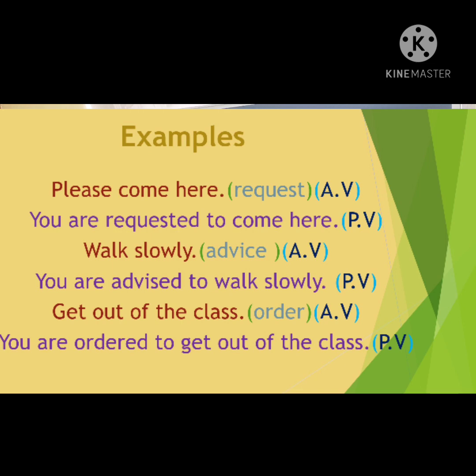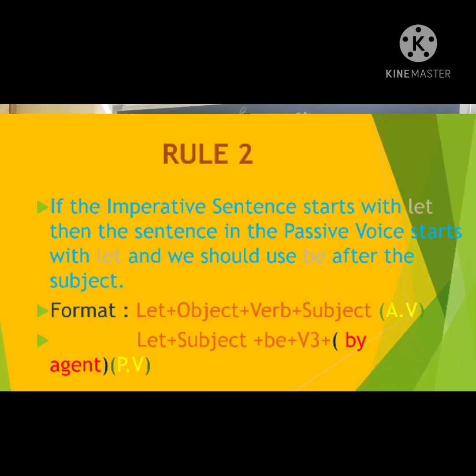Now let us see the second rule. If the imperative sentence starts with let in the active voice, then in the passive voice also the sentence starts with let only, but we should use be after the subject. After the subject, what we have to use? We have to use be. Here I have given the format: let plus object plus be plus verb. Normally your imperative sentence doesn't have an obvious subject.